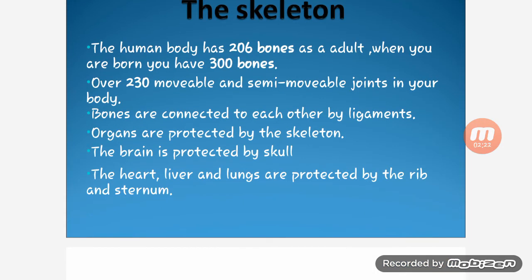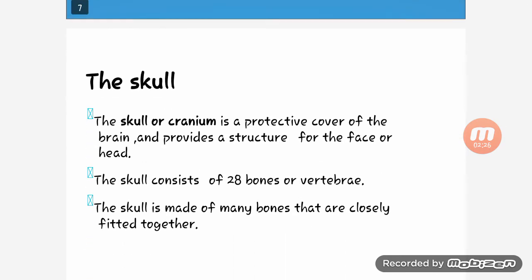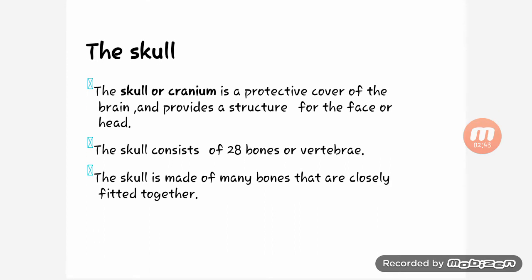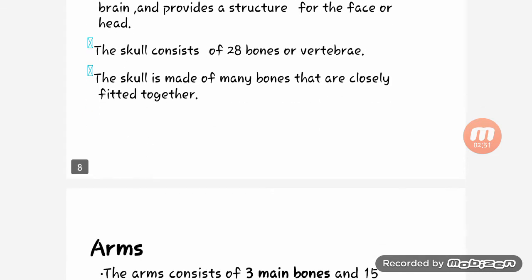The heart, liver and lungs are protected by the rib and sternum. Next is the skull. The skull or cranium is a protective cover of the brain and provides a structure for the face or head. The skull consists of 28 bones. The skull is made up of many bones that are closely fitted together.